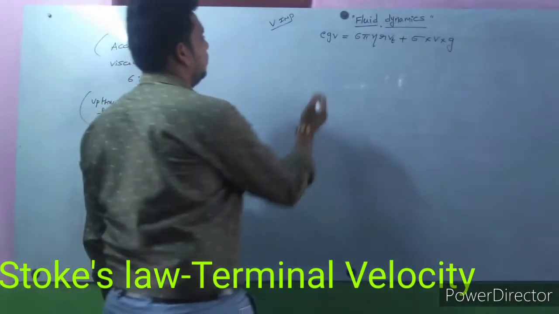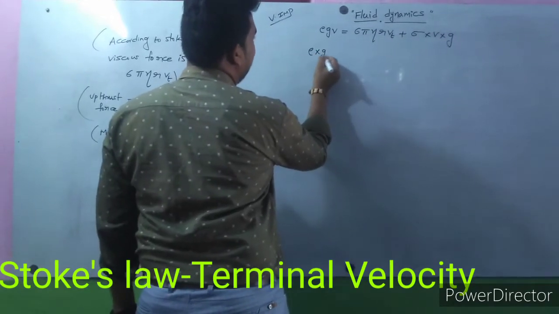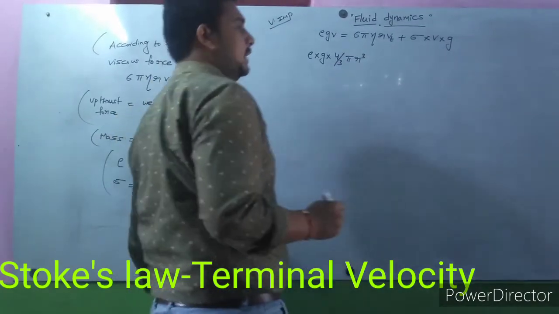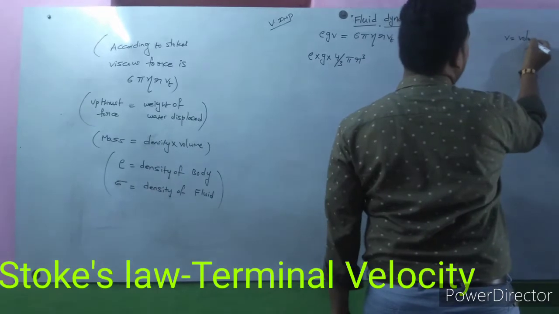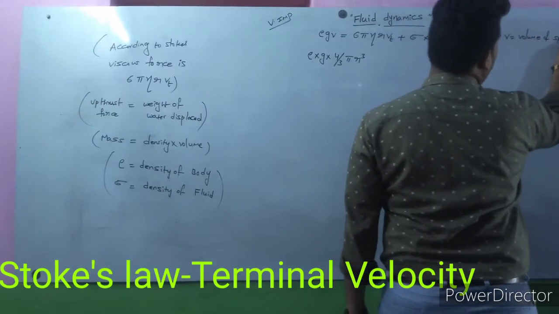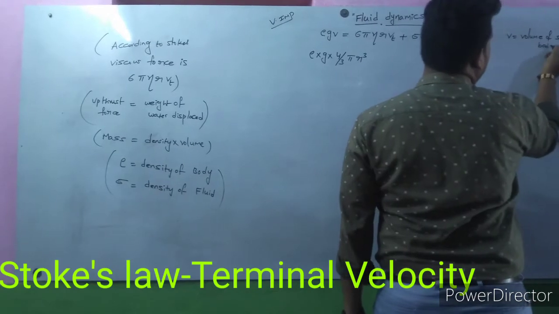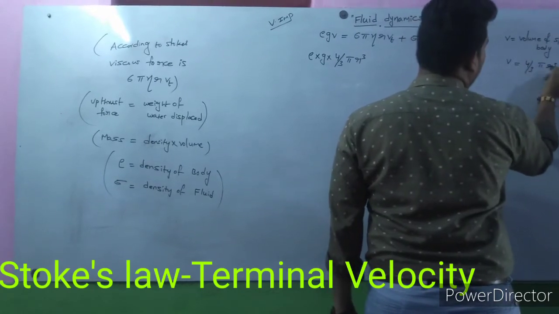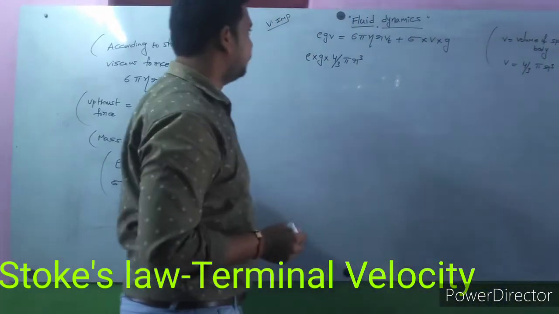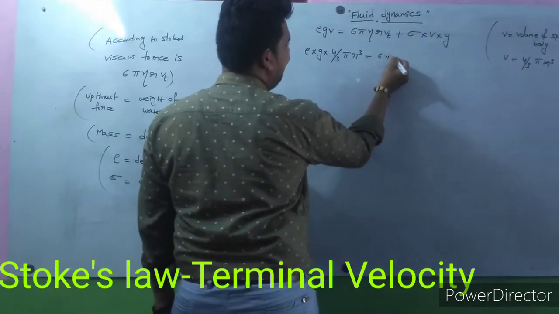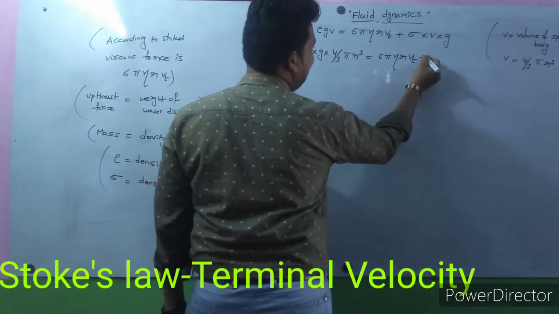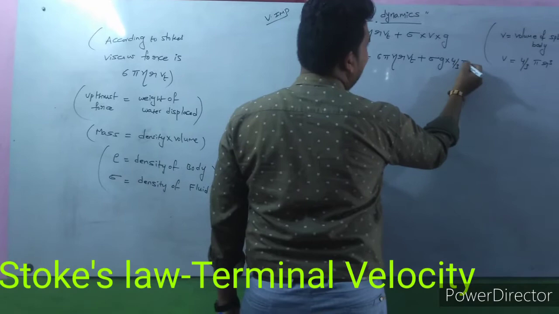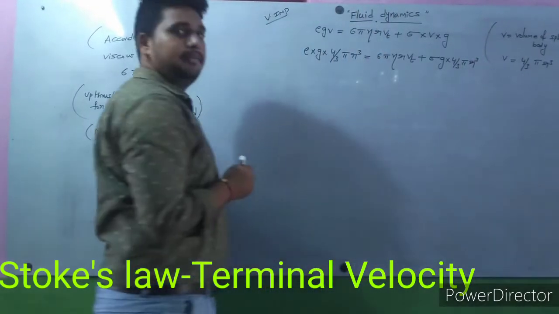So from this, V means the volume of the spherical body, which is 4 by 3 pi r cube. So rho g into 4 by 3 pi r cube is equal to 6 pi eta r Vt plus sigma g into the same 4 by 3 pi r cube.